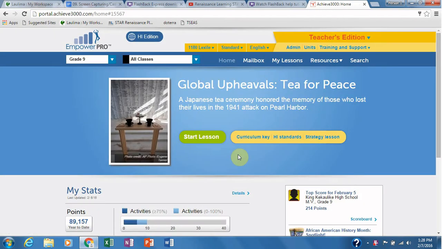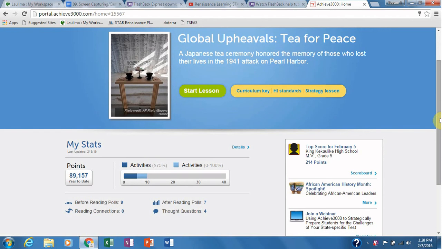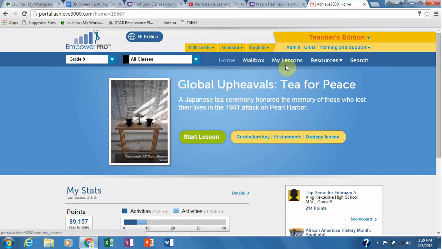The home screen will give you a lesson that you could start right away. Also, it will give you information such as if you've earned any badges, what your point total is, how many before reading polls, connections, after reading polls, and thought questions you've done. The simplest way to find articles assigned to you, if you don't see them on the home screen or you've already finished the ones on your home screen, would be to go into your mailbox.